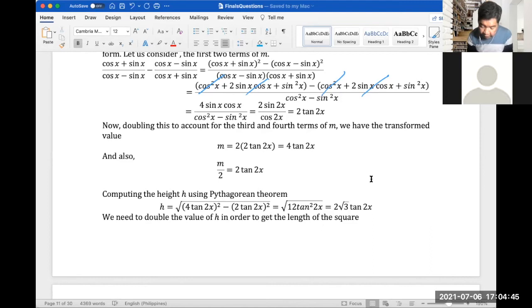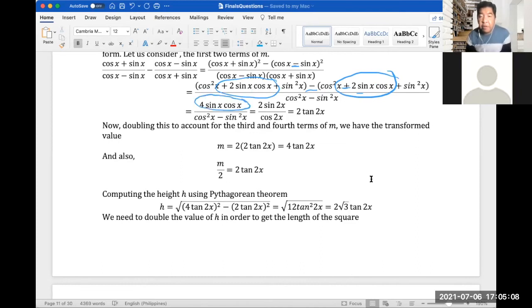Oh, this should be negative, sorry. Hold on. This should be negative because we have a negative here, right? And this would add up. So 2 sine x cosine x, negative negative would be positive, 4 sine x cosine x.